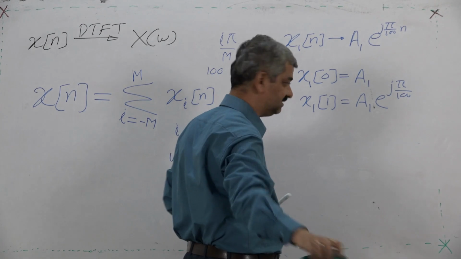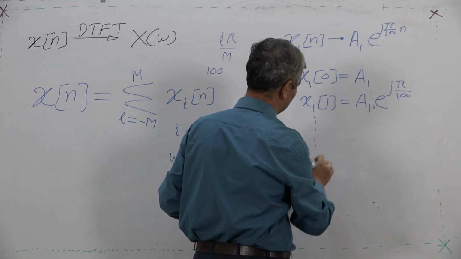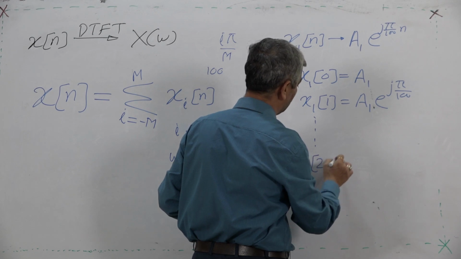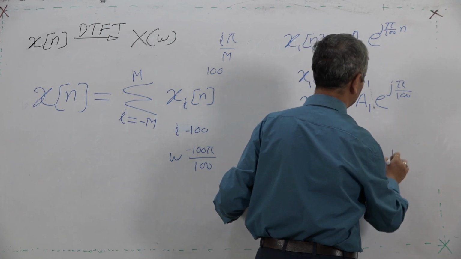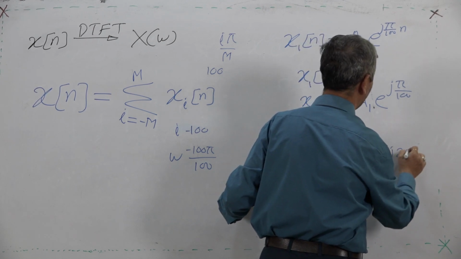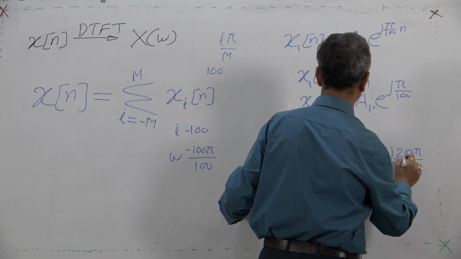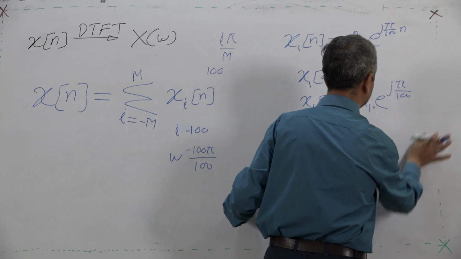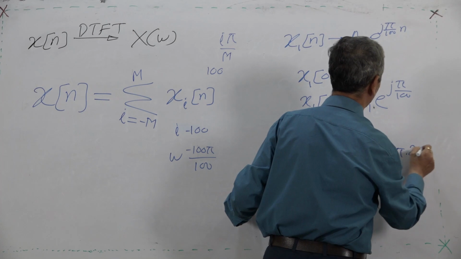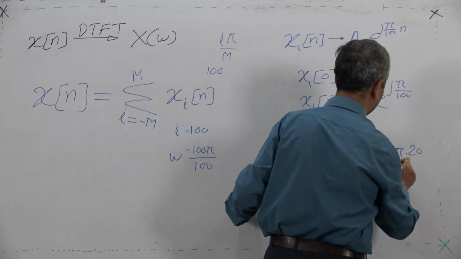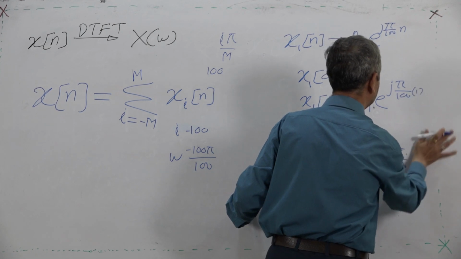So, like this it will continue. Then x1 200 is equal to a1 e raised to j pi into 200 upon 100 into n, where n is 200.